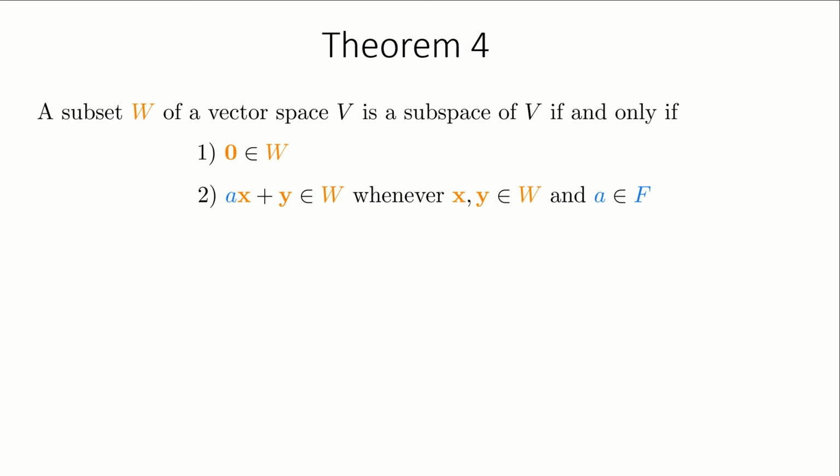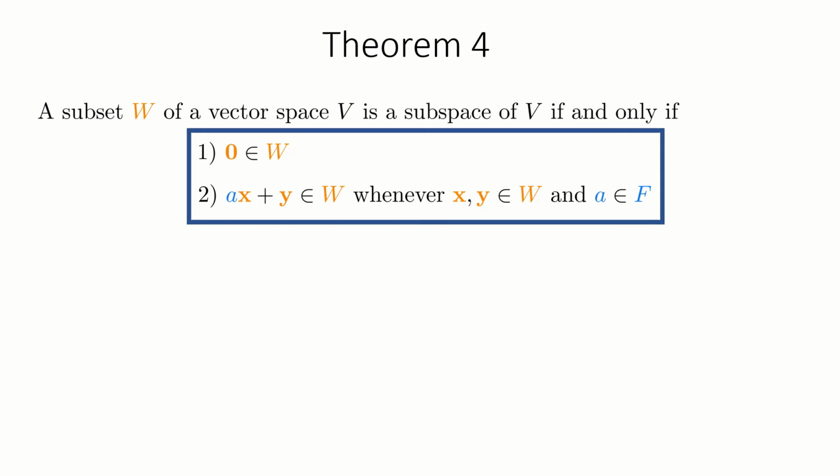The two conditions that a subset is closed under vector addition and scalar multiplication can be combined in a single condition. If a subset W of a vector space contains the zero vector and has the property that ax plus y belongs to W for all scalars a and vectors x and y, then the subset W is closed under both addition and scalar multiplication. So the verification that a subset is a subspace of a vector space boils down to these two conditions.